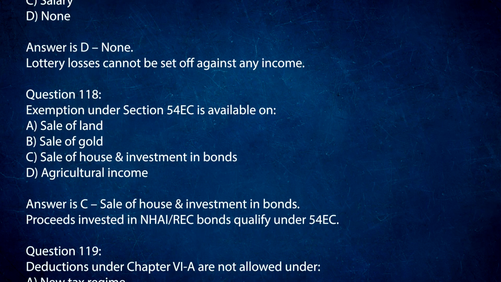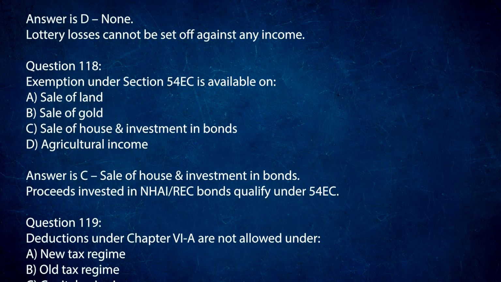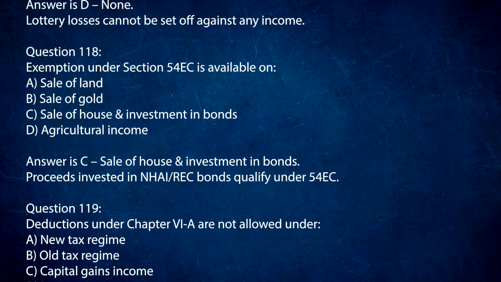Answer is C. Sale of house and investment in bonds. Proceeds invested in NHAI REC bonds qualify under 54 EC.